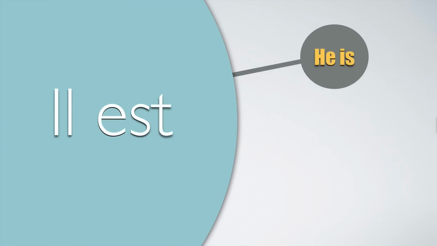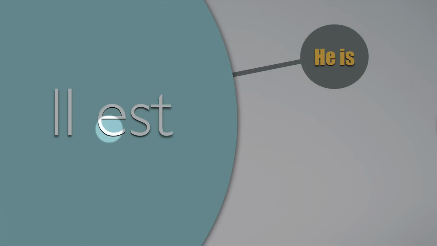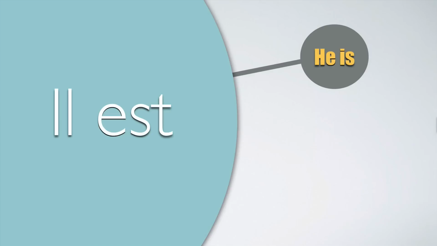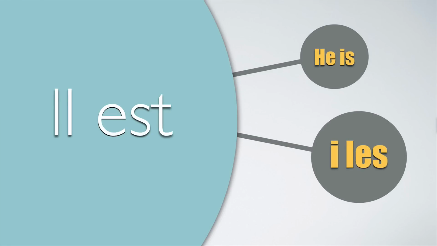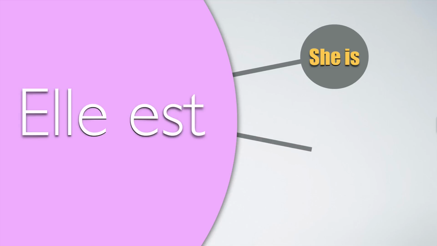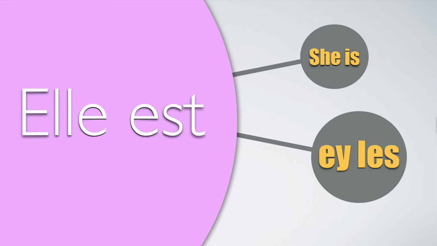Let's see now. Il est. Il est is he is in English. And as you can hear here, because there is a vowel, there is a liaison between the two words. And because of this liaison, you can hear something like il est. It seems that the first letter of the verb is the letter L. Il est. And it's the pronunciation of il est, he is. And we have she is, of course, elle est. Again, here we've got a kind of liaison between these two words, and you can hear something like elle est.